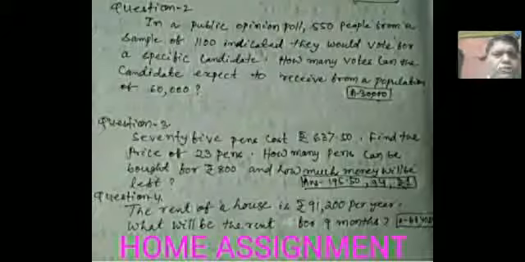One more question. The rent of a house is 91,200 rupees per year. What will be the rent for 9 months? So work out and try to answer the question, because if you have gone through the earlier videos, you will be able to answer this one.